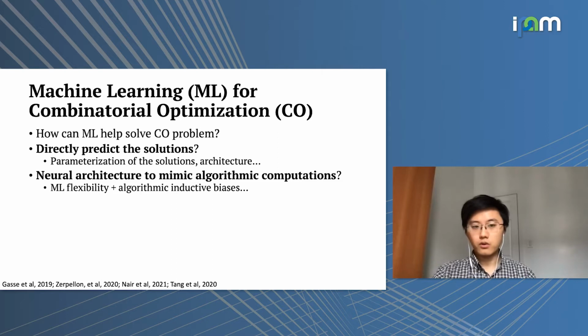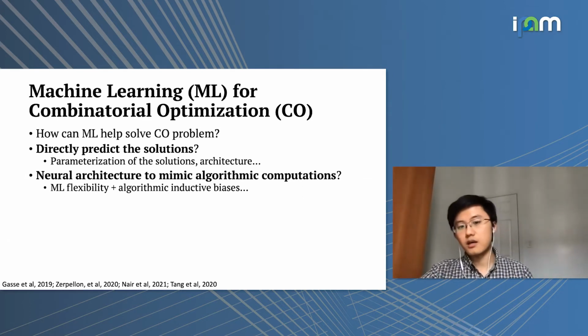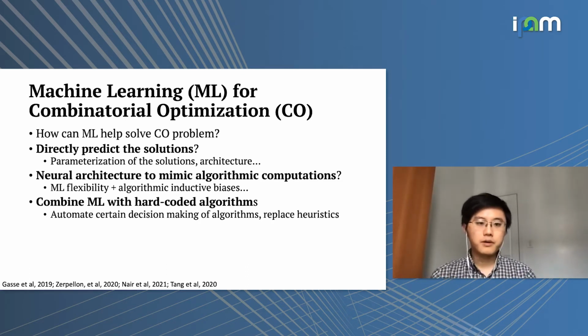Or we can take a more neutral approach that gets us closer to an algorithmic approach. That is, we can design a neural architecture to mimic algorithmic computations. So in this case, we're able to combine the flexibility of the representation learned by machine learning methods, as well as the inductive biases that come from algorithmic thinking. But there's also a third approach, which is to directly combine machine learning with hard-coded algorithms.